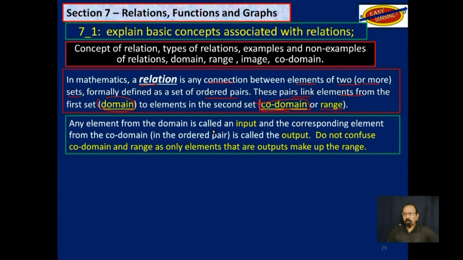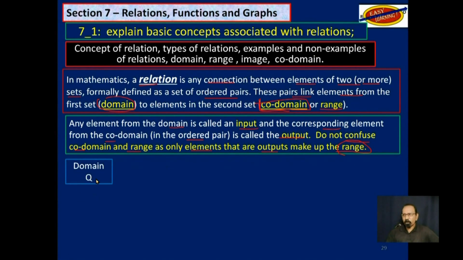Any element from the domain is called an input, and the corresponding element from the codomain in the ordered pair is called the output. Do not confuse codomain with range, as only elements that are outputs make up the range.